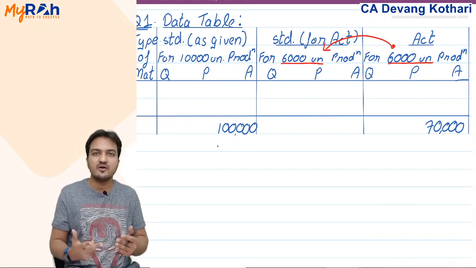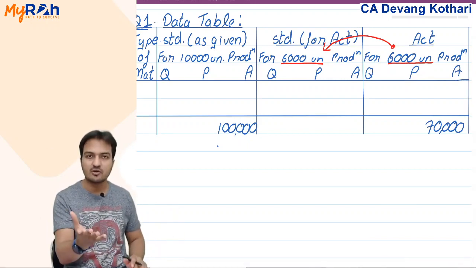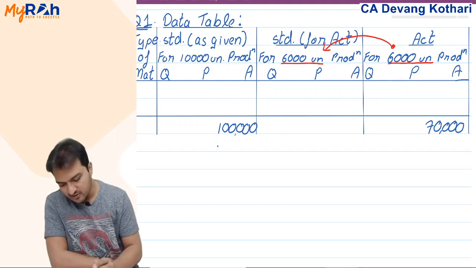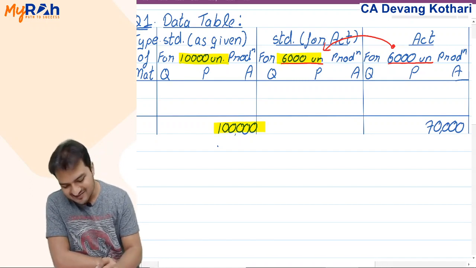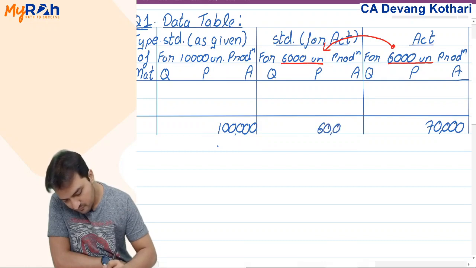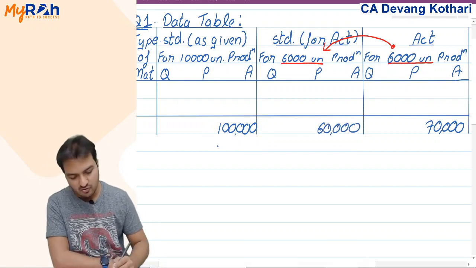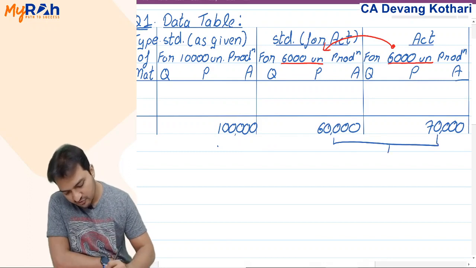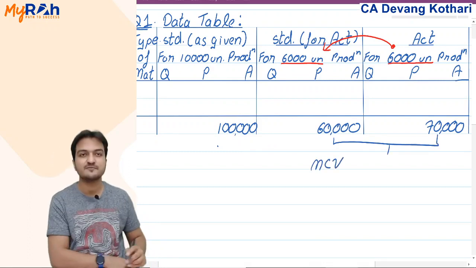Well, you can cross multiply. Remember, this is material cost. Material is a variable cost. You can easily cross multiply: 10,000 units, material cost is 1 lakh, then 6,000 units, material cost should be 60,000, and then you compare this 60,000 with this 70,000, which gives you your material cost variance.